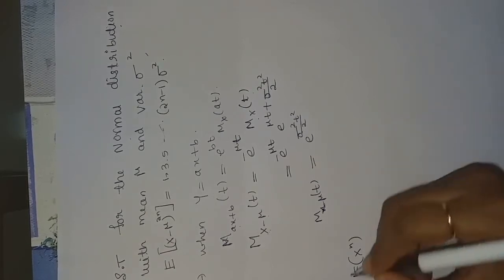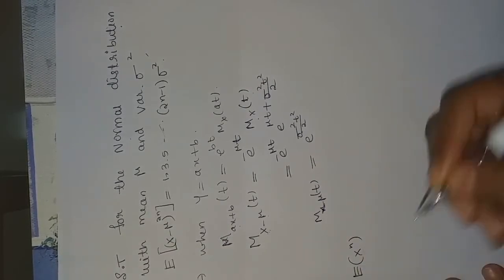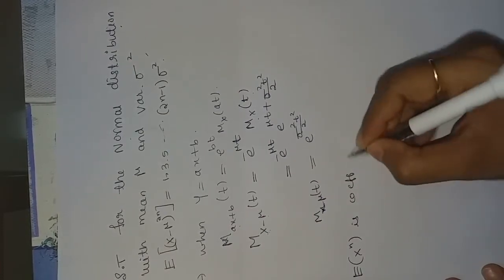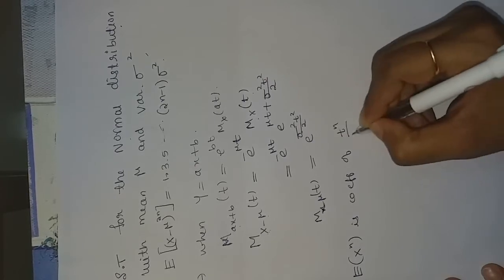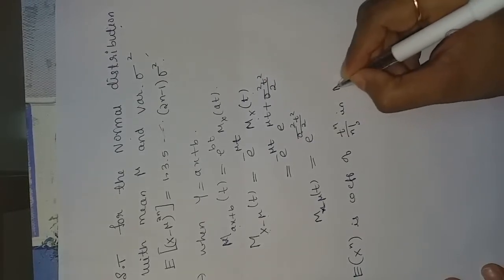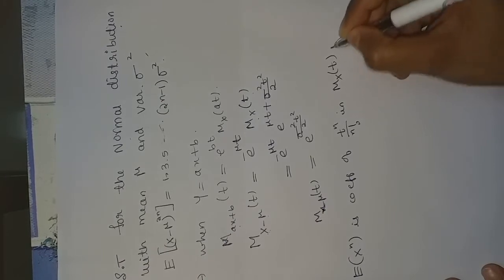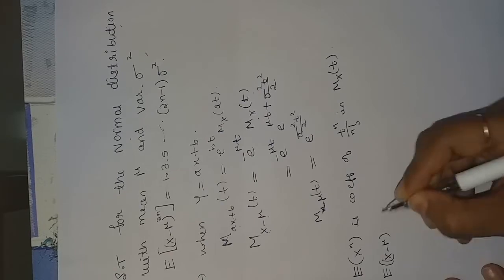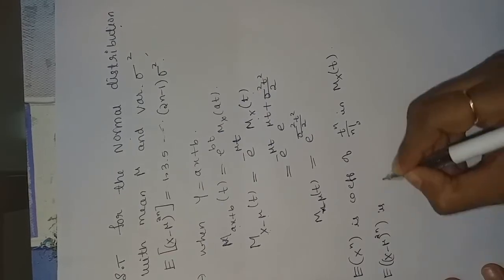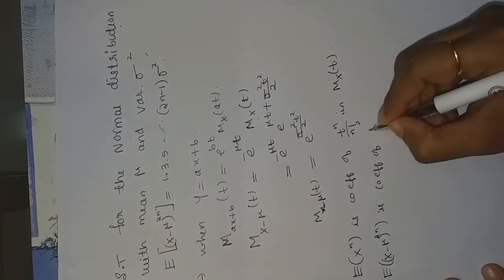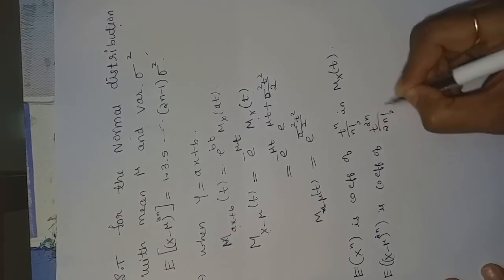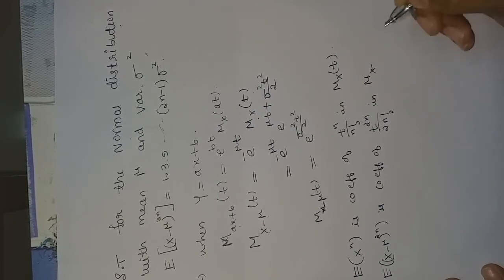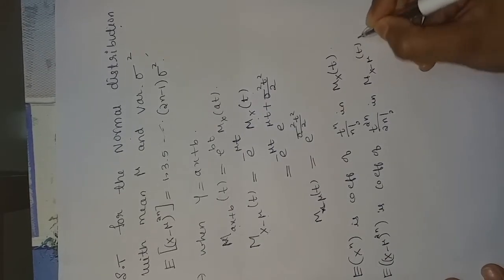We also know that expectation of x power n is the coefficient of t power n upon n factorial in the expansion of mx of t. So hence expectation of x minus mu power 2n would be the coefficient of t power 2n by 2n factorial in the expansion of the moment generating function mx minus mu of t.